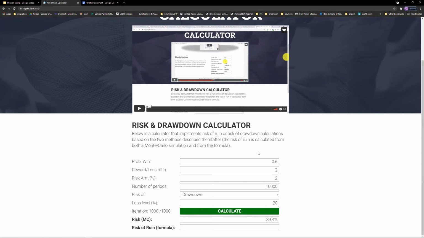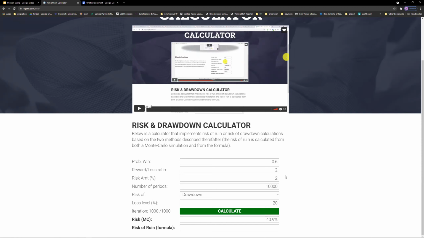Now, it is a Monte Carlo simulation, right? So it is basically changing the sequence of the trades, right? So if you calculate it again and again, the probability will change, right? 37, 40, 40.7, 41, but it is in a range of 37 to 42 or something, right? So there is almost a 40% chance that you will hit a 20% drawdown. Now, as a system trader, you are trading the system and you have a goal, and it is you who have to decide whether you can handle a 20% drawdown or not, right?